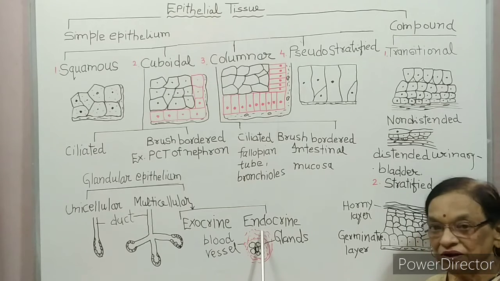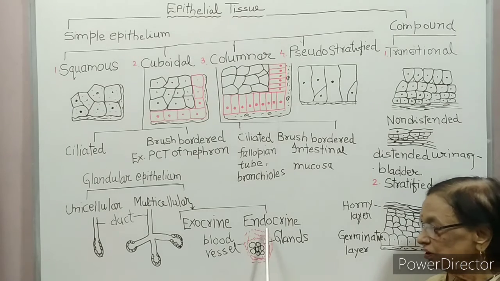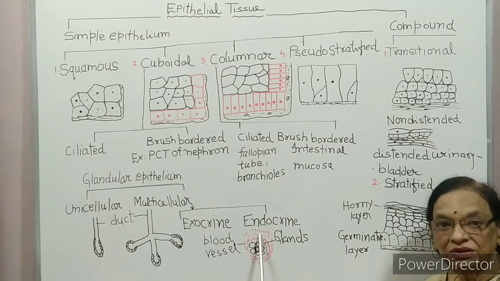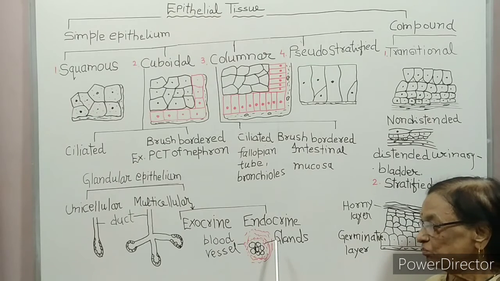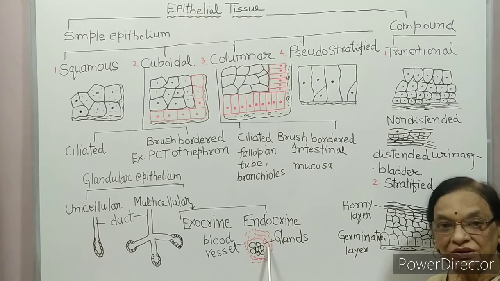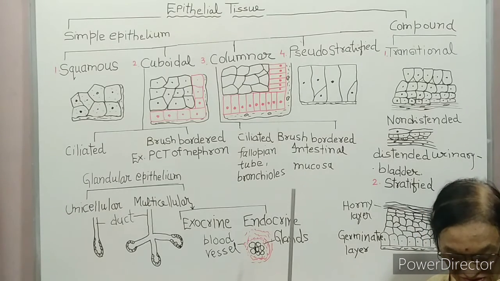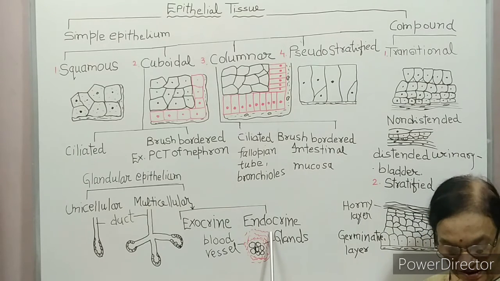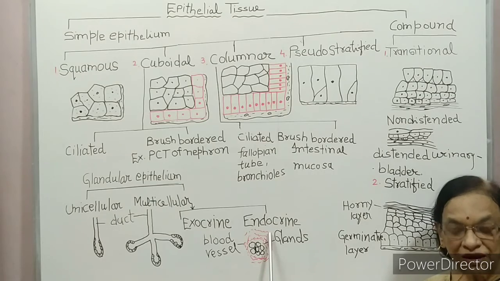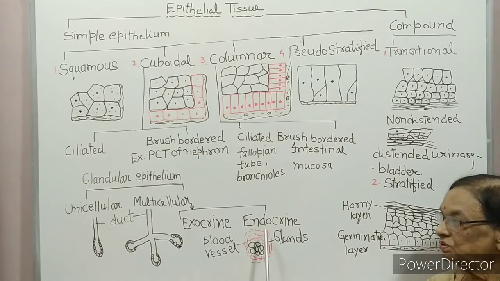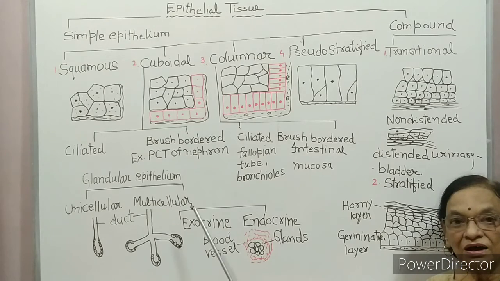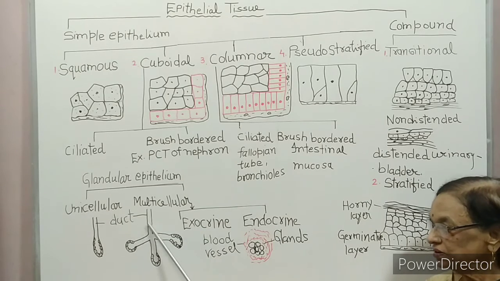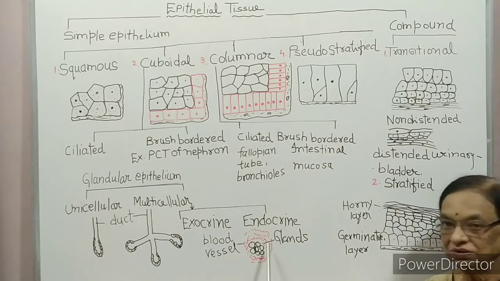They are surrounded with blood capillaries. The secretion is poured directly into the blood. The most common endocrine gland you have studied is the pituitary gland, etc. So these glands pour their secretion directly into the blood. They have no duct. So multicellular glands are of two types, having a duct or without a duct.